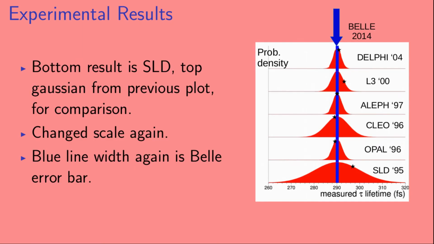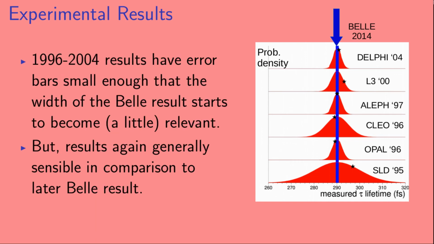Okay, so now we've plotted those results here. Again, the bottom result is SLD, which was the top Gaussian that we saw in the previous plot. Again, we've changed the scale, so again, the blue line width is the Belle error bar. Now, this set of results from 1996 to 2004 starts to have error bars that are small enough that the Belle error bar, which is represented by the width of the blue line, starts to become a little bit relevant in our comparisons. But nonetheless, we can again see that the results are generally sensible in comparison with the later, more precise Belle result.